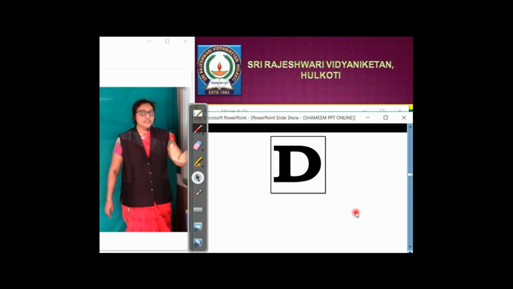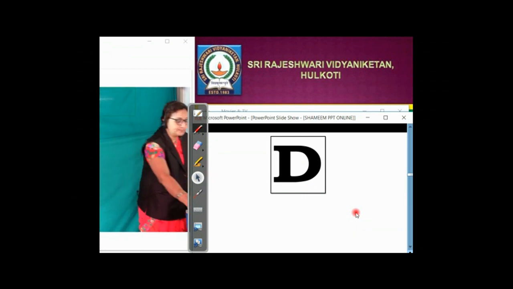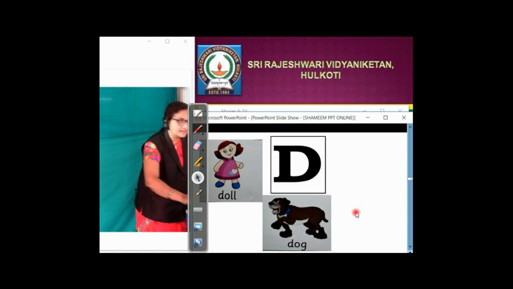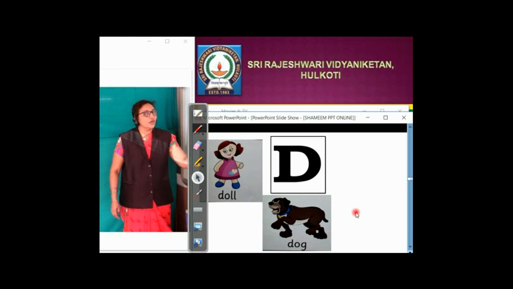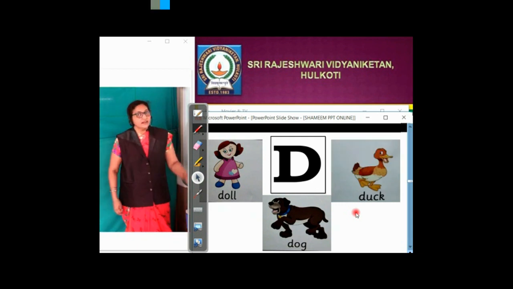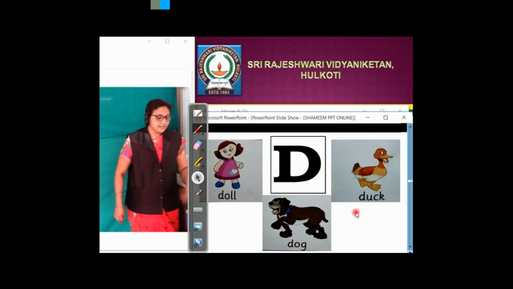Here comes letter D. D is for what children? D is for doll. D is for dog. You must be knowing. Dog guards our house. D is for duck.